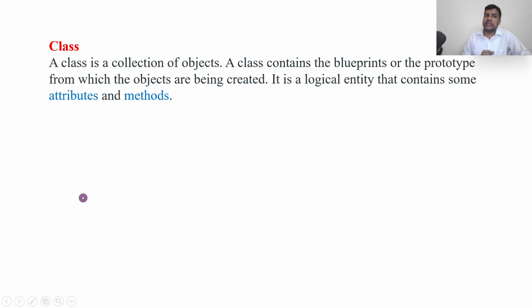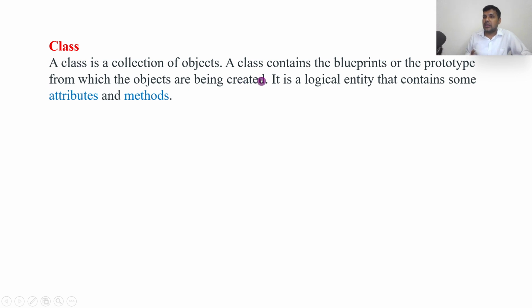First of all, what is a class? A class is a collection of objects. A class contains a blueprint or prototype from which objects are created. What do we mean by a collection of objects? For example, if I say fruits, the objects can be apple, mango, banana. All together we call them fruits. So the class is fruits and the objects are apple, banana, mango. That's why a class is a collection of objects.